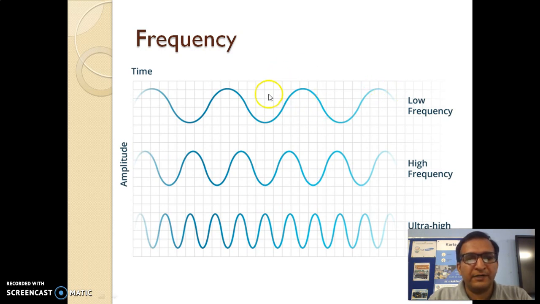This diagram illustrates what a frequency is. When in a given time the number of cycles is less, the frequency is low. As the number of cycles increases in the same amount of time, the frequency is high. When it is more and more, it is ultra high.